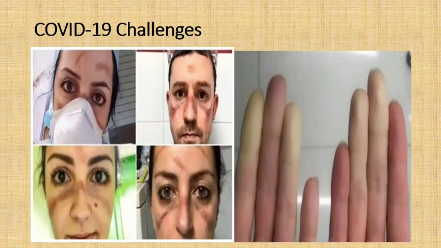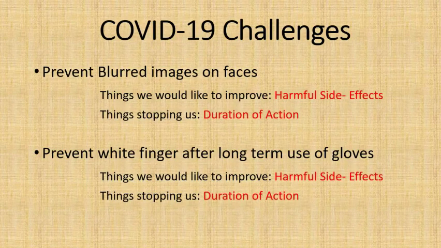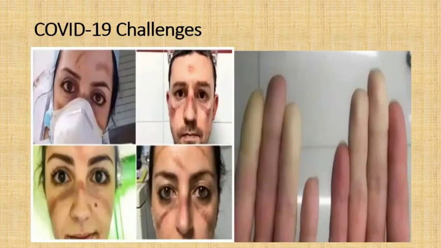So this is the danger we can expect if it is continuous like this. We have to be clear, and we have to make sure of safety. These are some of the challenges. You can see the blurred images, things we need to improve. We have to stay away from the harmful side effects, especially of the N95 mask. If you are using an N95 mask, especially the front end employees, front end employees meaning doctors, nurses, and even police officers, they have to wear it continuously.